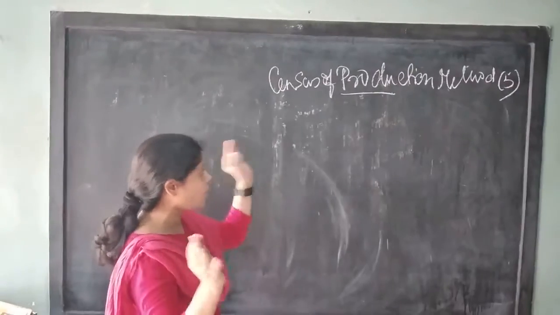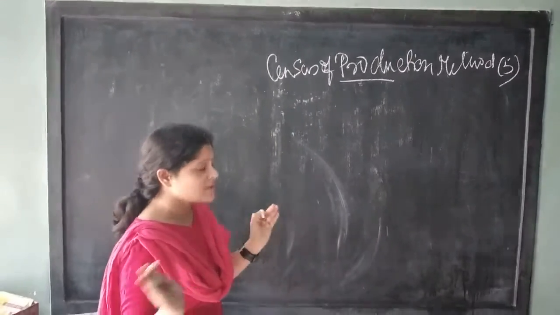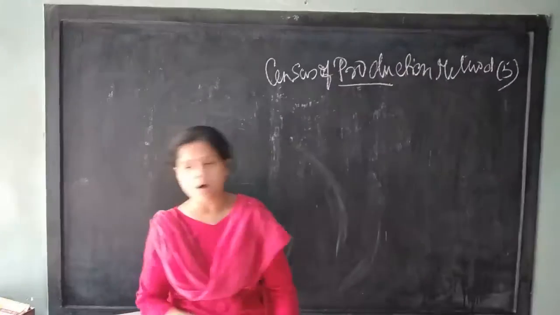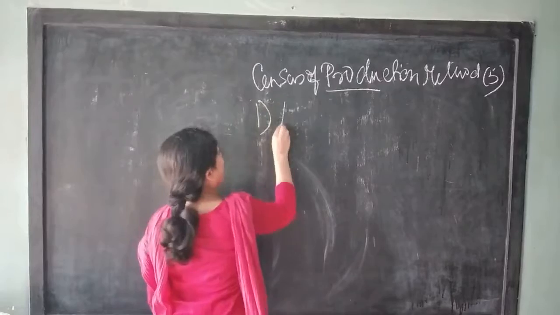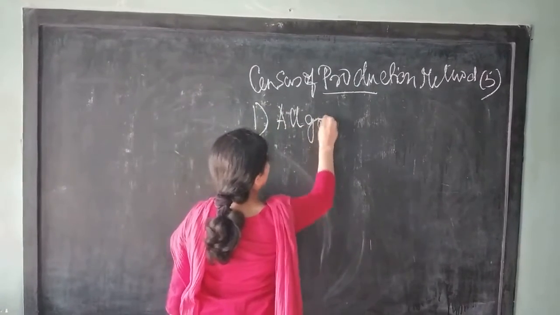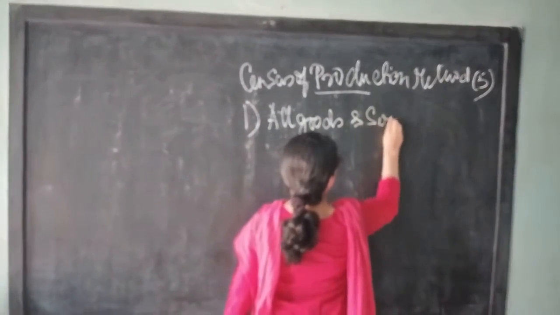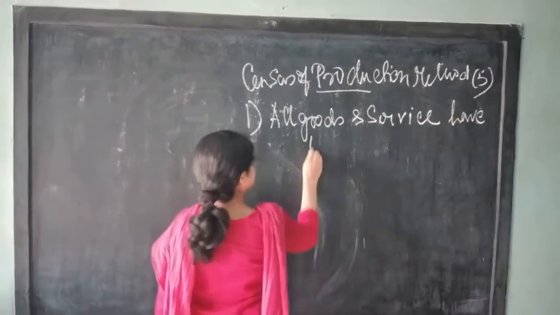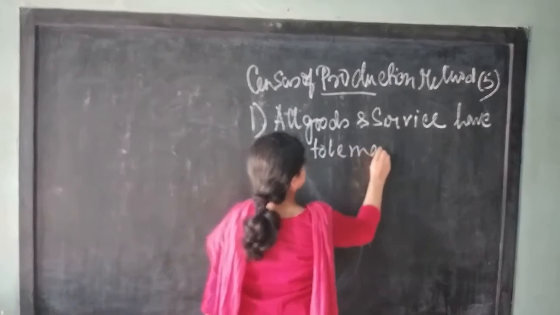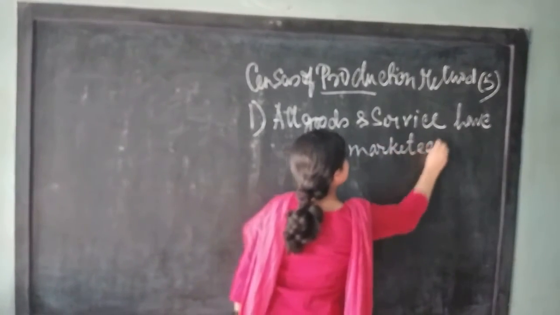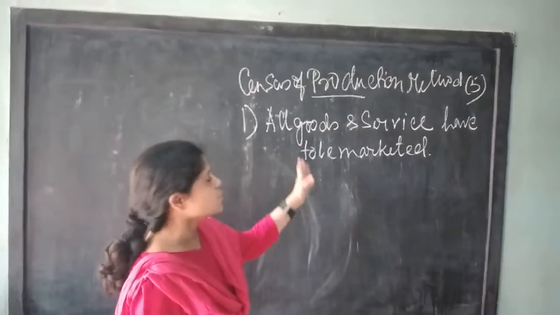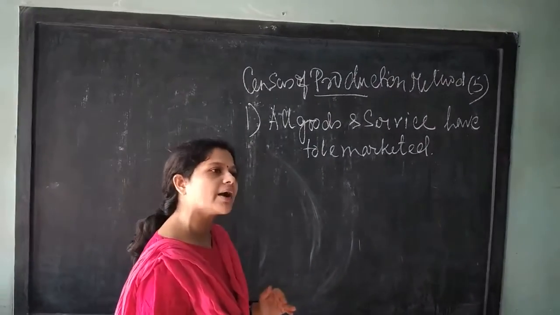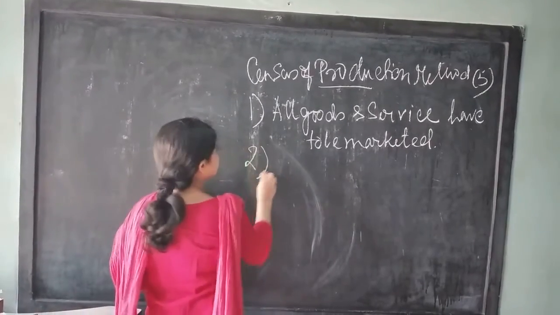Here, in order to calculate the total production of a country in a year, some factors have to be considered. Number one, all goods and services have to be marketed. What is the meaning? The goods and services produced or rendered should have market value.